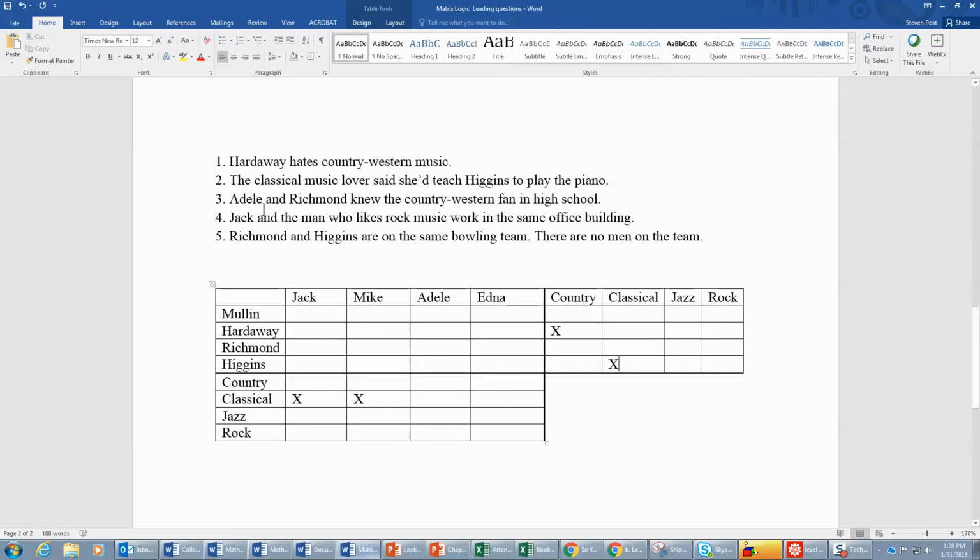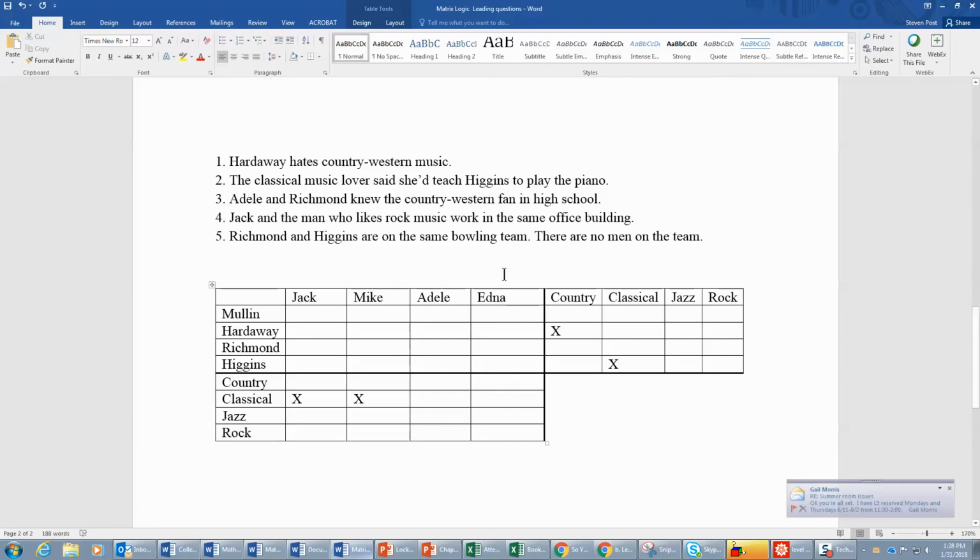Then it tells us that Adele and Richmond knew the country western fan in high school. So that tells us quite a lot. It tells us that Adele is not Richmond. And it tells us that Adele is not the country western fan. And it also tells us that Richmond is not the country western fan. Adele and Richmond both knew the country western fan in high school. So that gives us all of those.